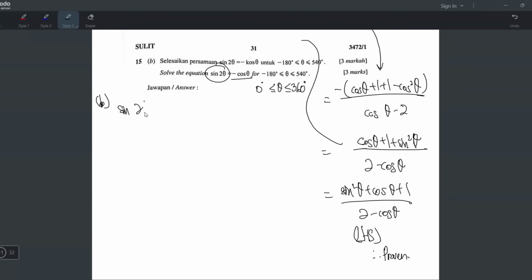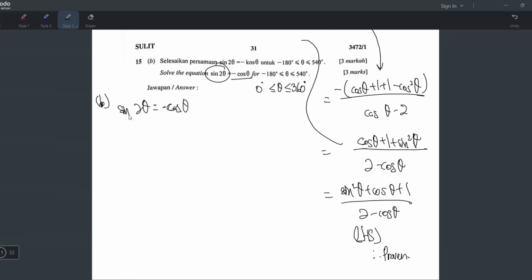Sine 2 theta equals negative cos theta. Okay. This question you don't have to lukis because you're trying to find theta. Soalan jenis ni tak payah lukis one. Kalau dia suruh cari something theta, let's say dia bagi tangent theta equals 7 or 5, and then ask to find cosec theta, those kind of questions you have to lukis, because they ask you to find cosec theta, not theta. This one they ask for theta, so no need to draw, no need to lukis.